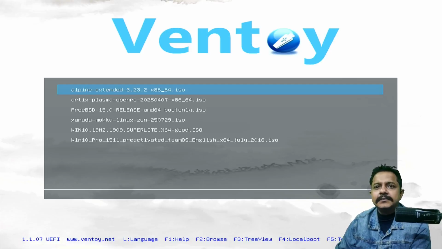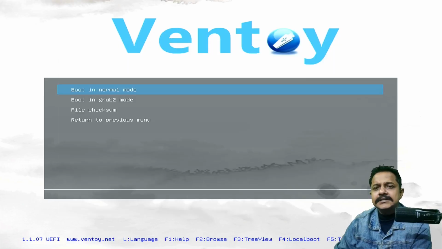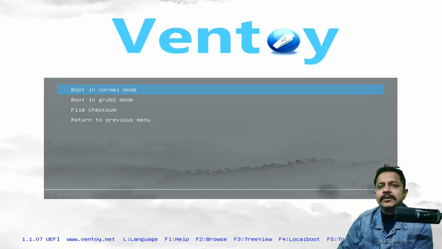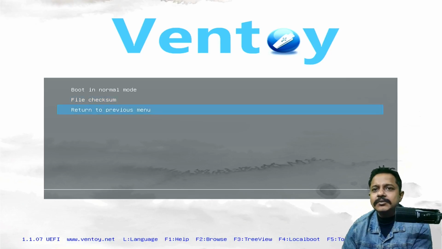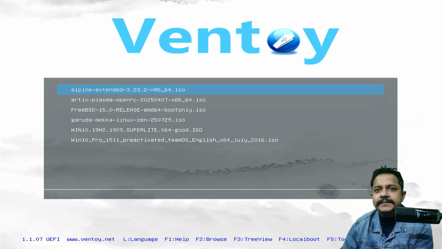Yes, it has booted into Ventoy. Alpine Linux, I am sure Alpine Linux will boot, but what about Artix Linux? For the sake of testing, I will just test if there is a GRUB2 mode. What if I boot FreeBSD in GRUB2 mode? Will it work? There is no GRUB mode. While checking, there is no GRUB mode boot for FreeBSD.